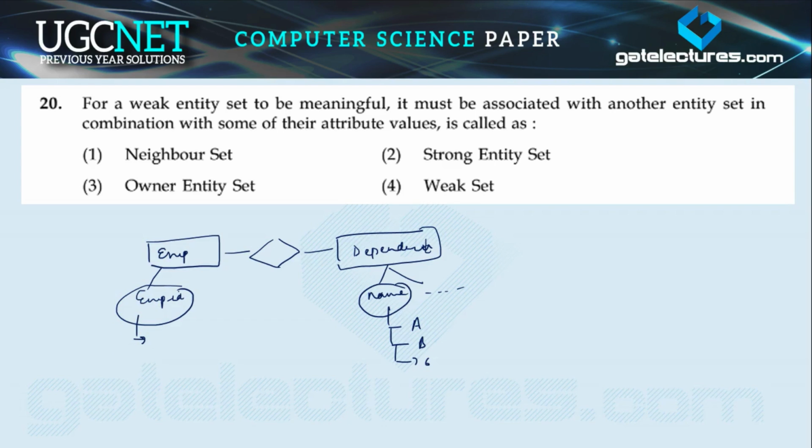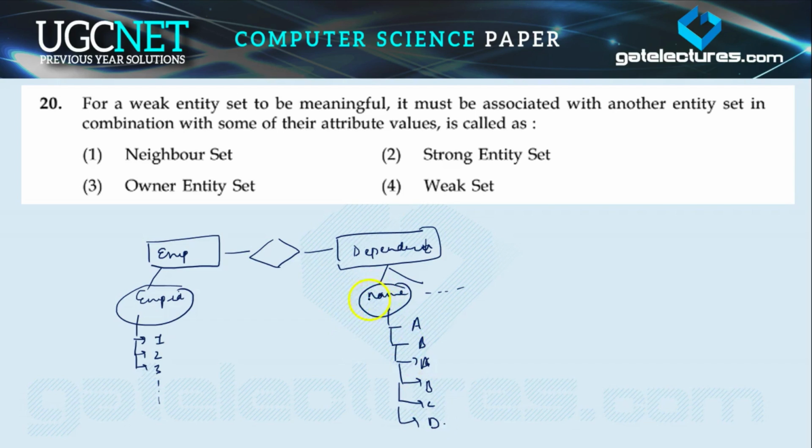All the employees have their own ID, which is unique, like 1, 2, 3, right? The names of the dependents may be repeated. It is possible that two persons have the same name, like A, B, C, D and all.